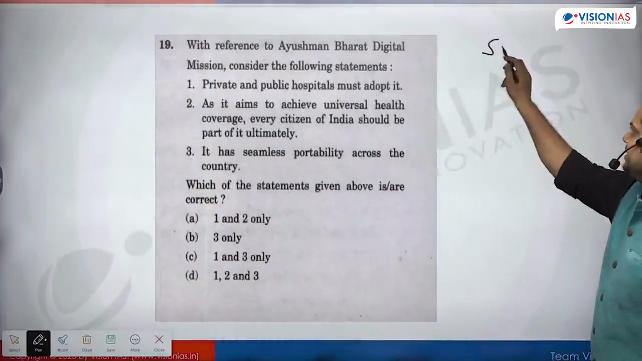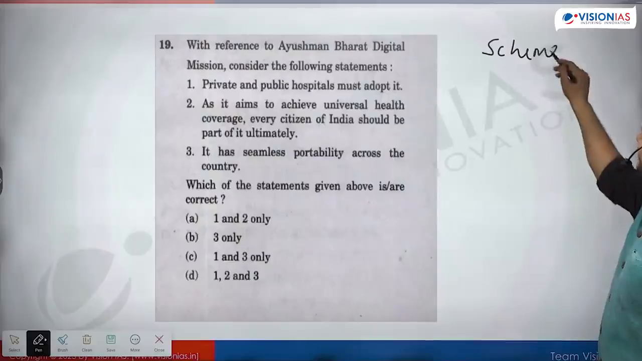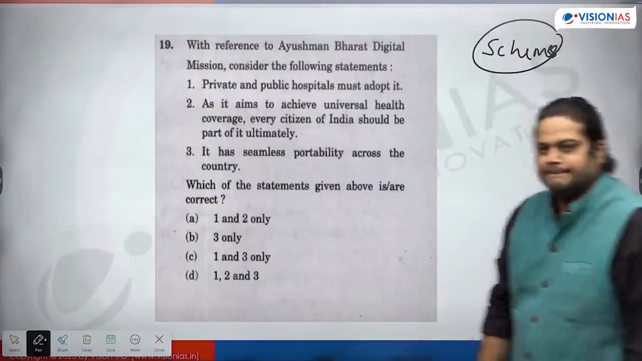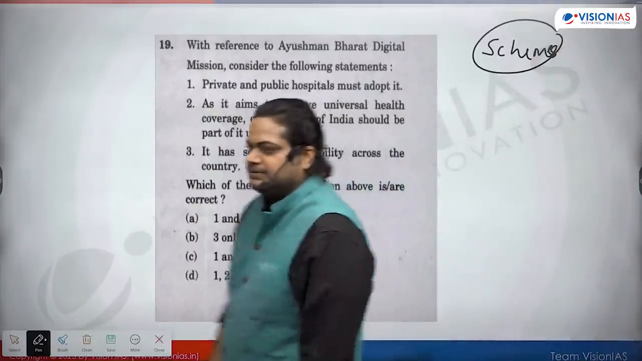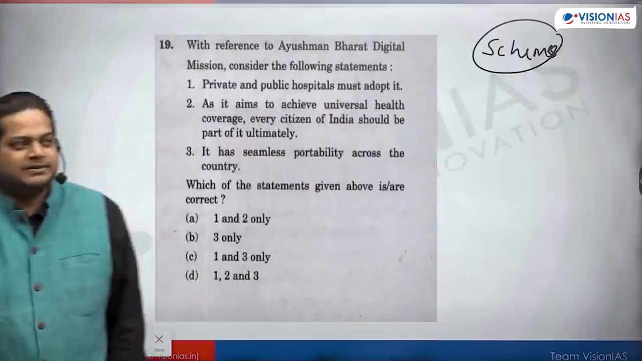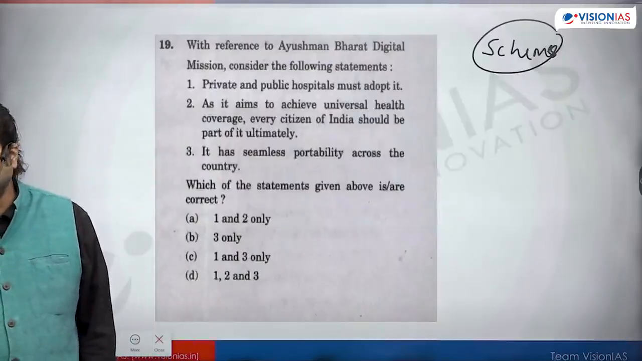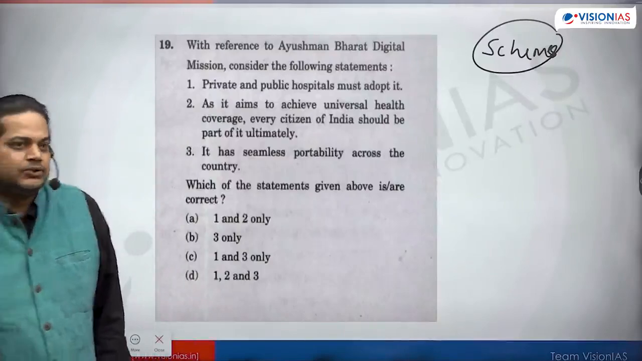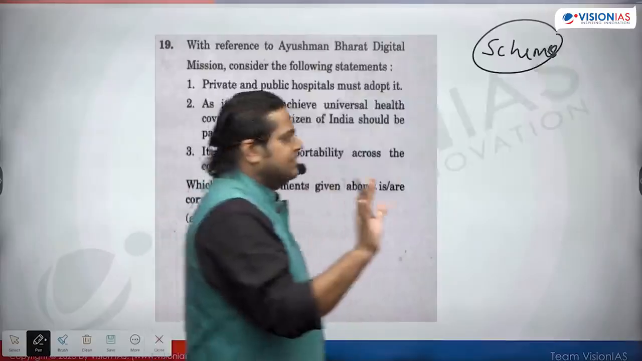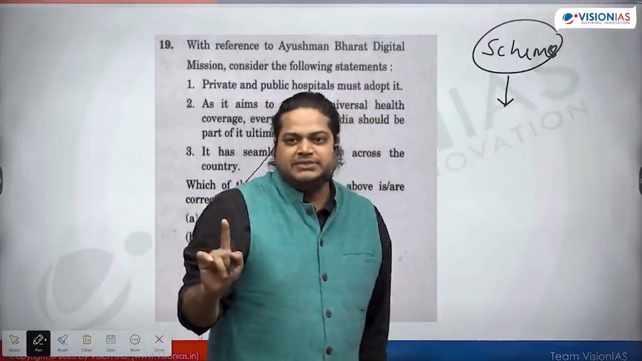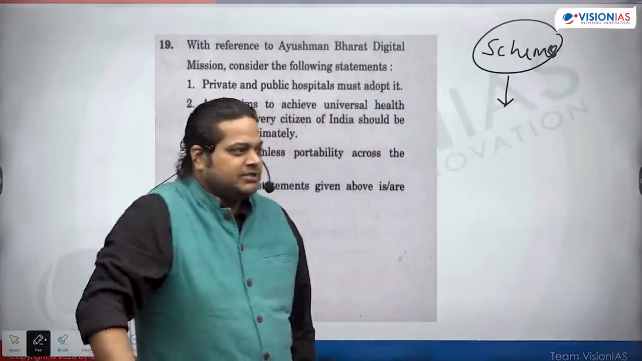How many schemes are there in India? Anyone? More than 500 schemes we have in India. There are several state schemes also. So more than 500 schemes are there, and reading about all these 500 schemes is not possible.